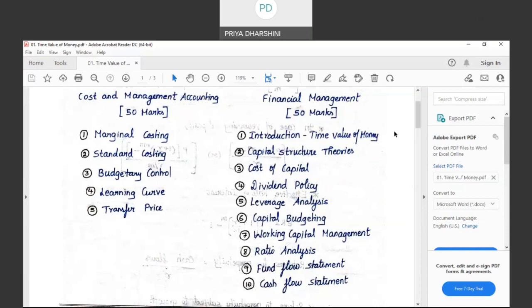Financial management is related to management of finance. What is finance? Finance is nothing but money. I am telling in English now. The financial management starts from home to big industries, right?